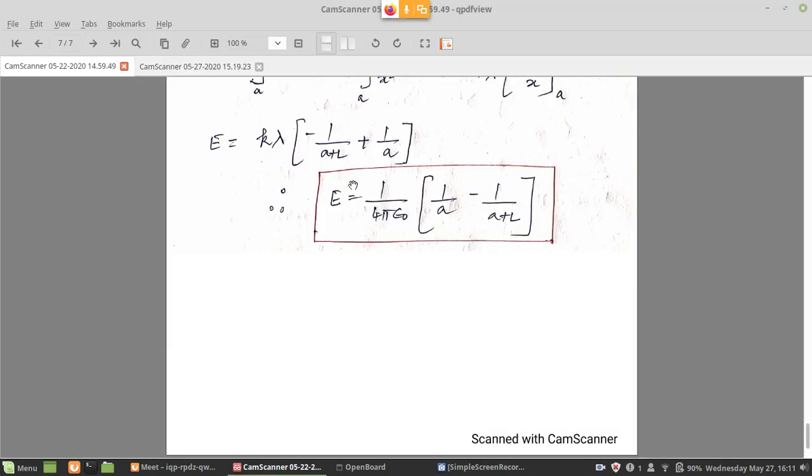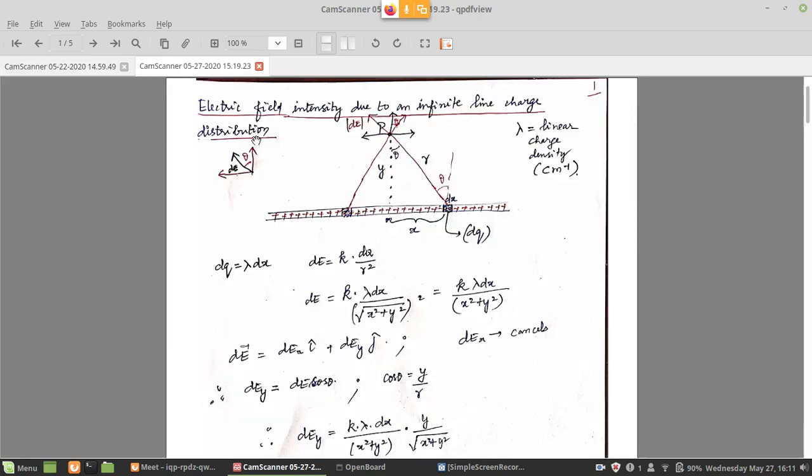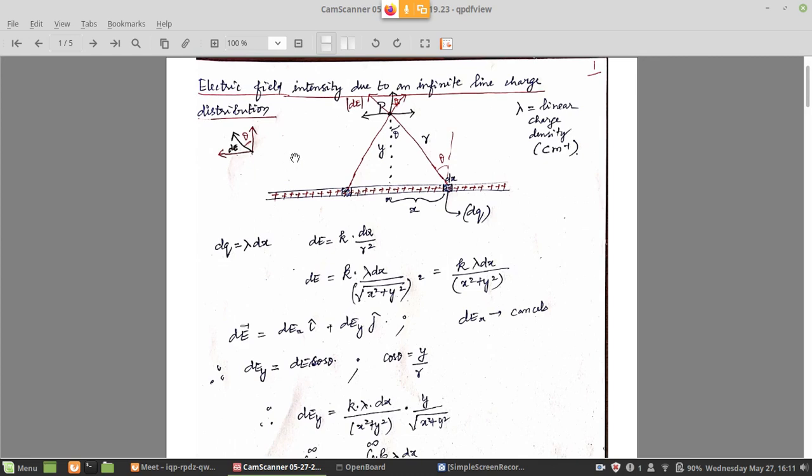Right. So this is one example of continuous charge distribution. Now let us see another example. What is the electric field intensity, that is E, due to an infinite line charge?